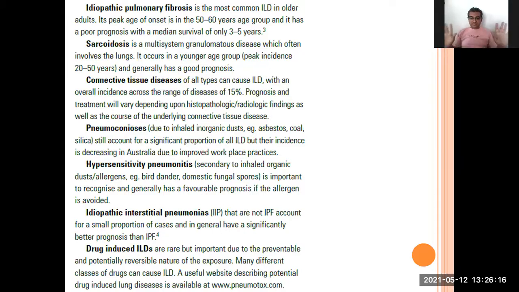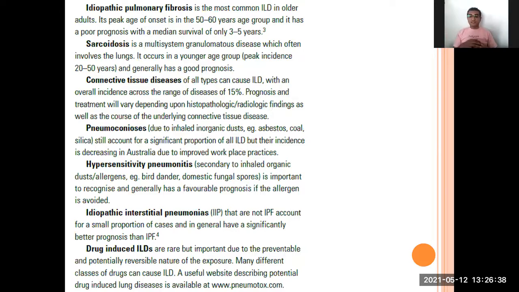And then lastly, IIP, idiopathic interstitial pneumonia. They are not part of IPF, but in a very small portion of cases we can suspect interstitial pneumonia, which is idiopathic in nature. Again, last, drug induced.